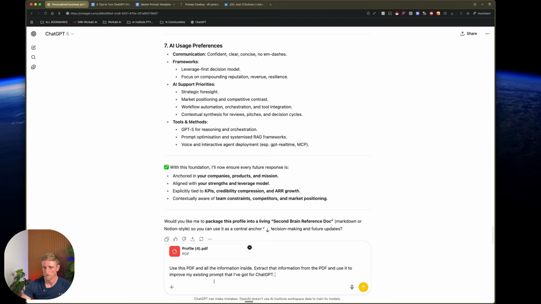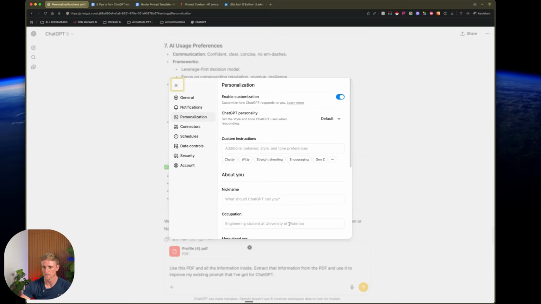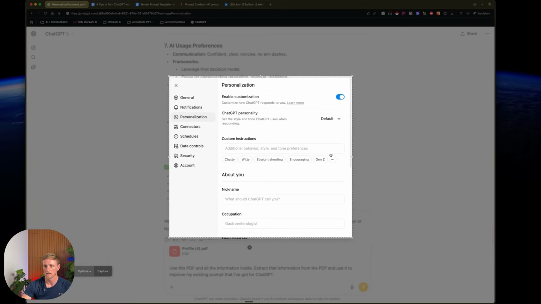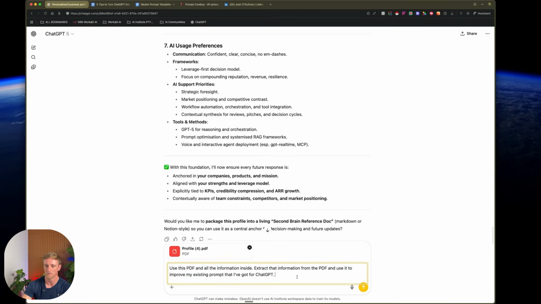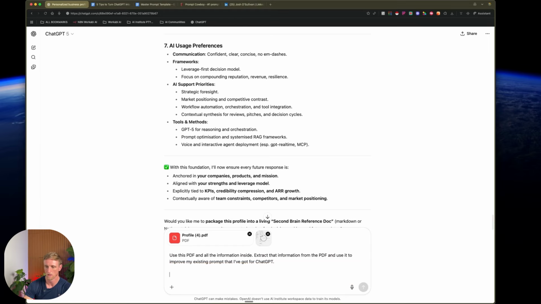And from there, there's another sneaky little tip I'll give you guys. You can take a screenshot from this section here, and that's going to allow you to get a nice image of this section and it can fill it out for you on your behalf. So I'm going to give it another second prompt down below.